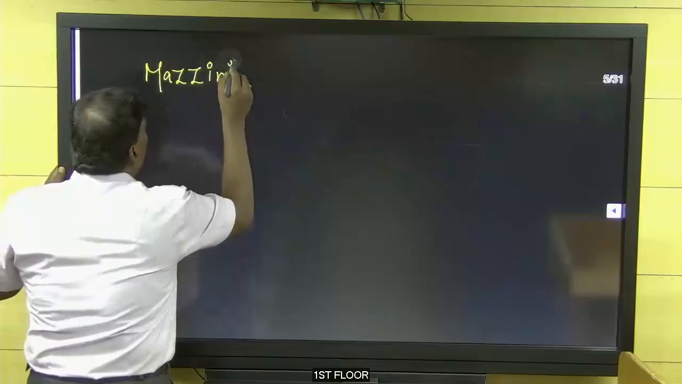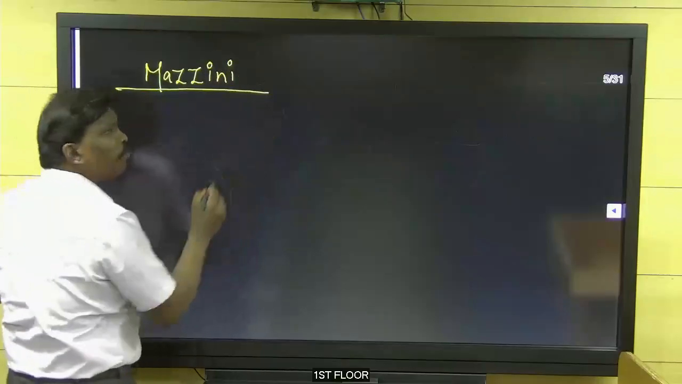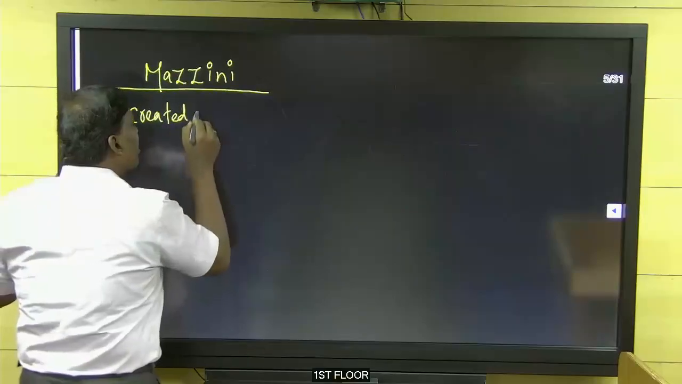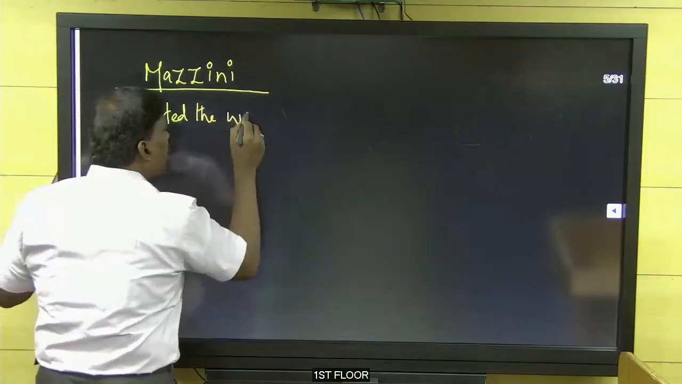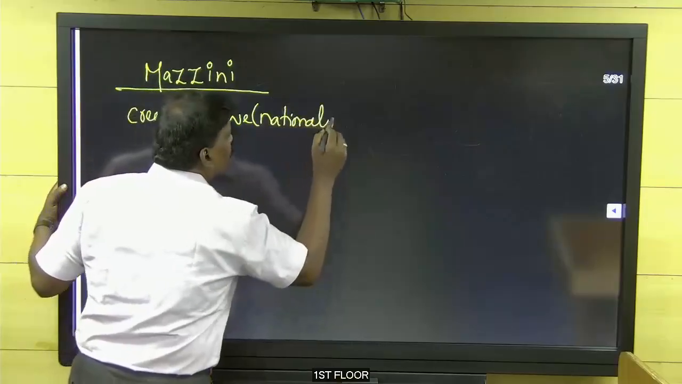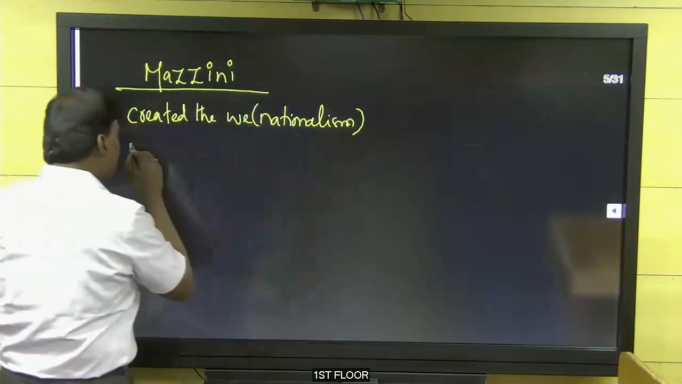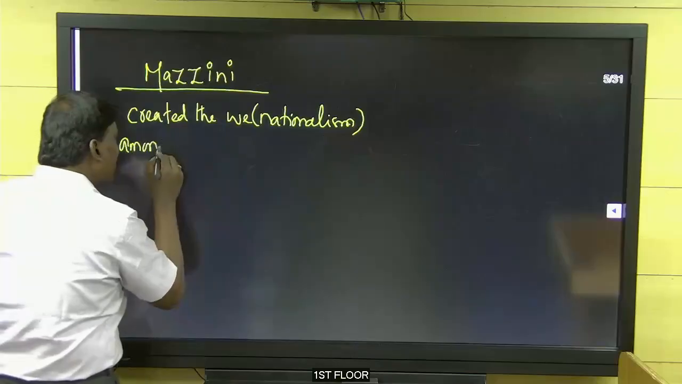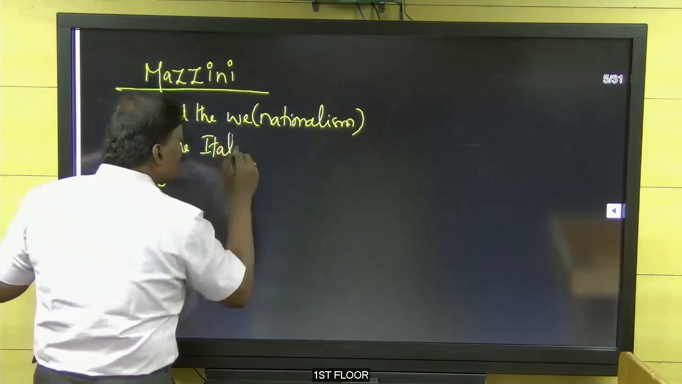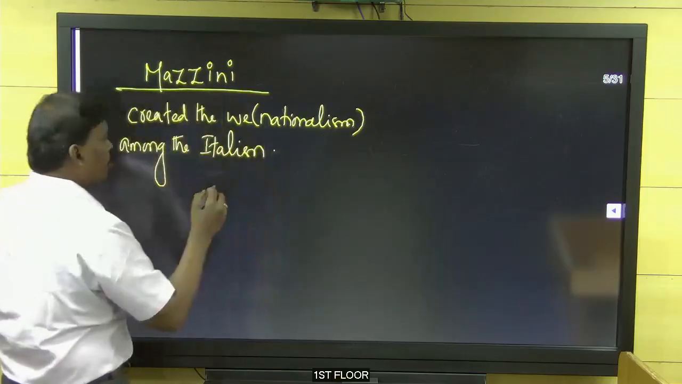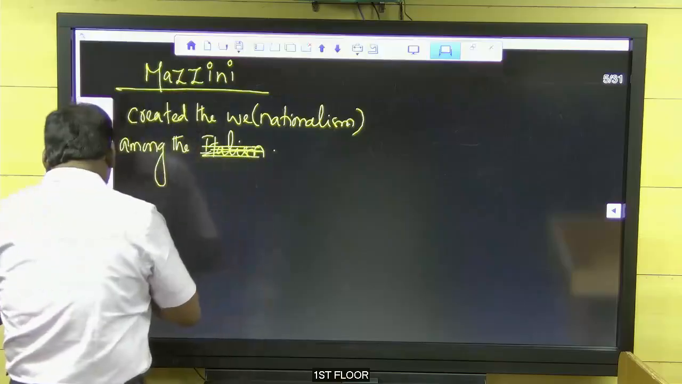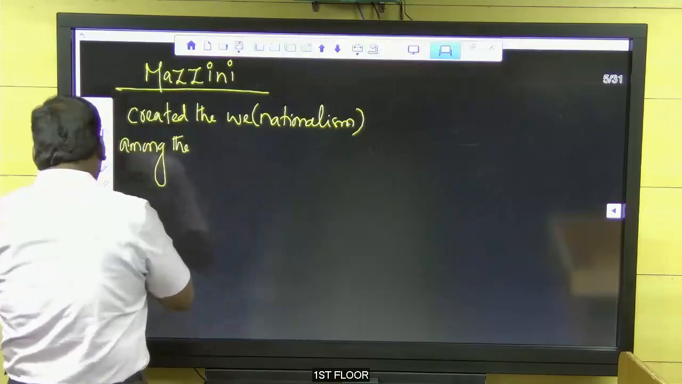Mazzini. What was the role of Mazzini? He created the we feeling. We feeling means nationalism. He created nationalism among the Italians. Among the Italians. Spelling is wrong, so don't write that. Among the Italians.